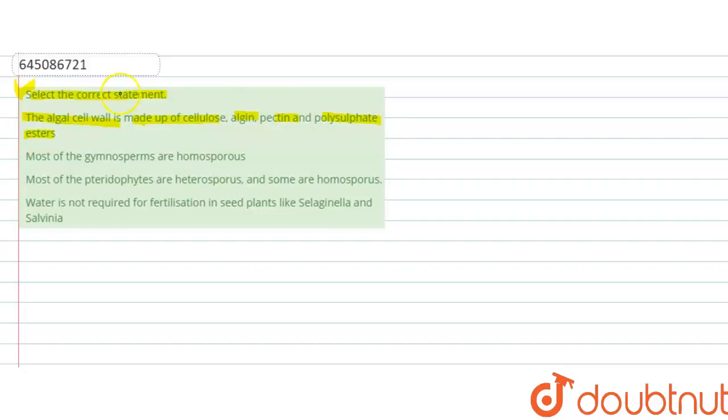If we talk about algae, we know that there are different types of algae: the red algae, blue green algae, brown algae. If we talk about the common algae, the cellulose is present in the cell wall of algae, which is made up of algin. Next, if we talk about the brown algae specifically,